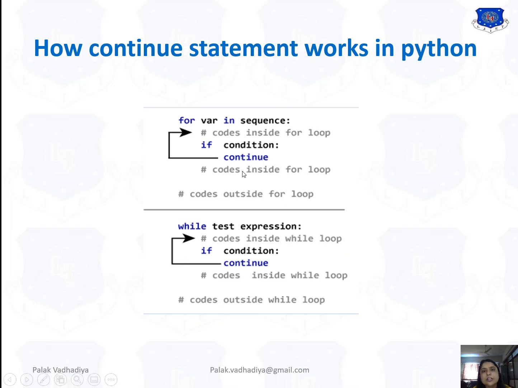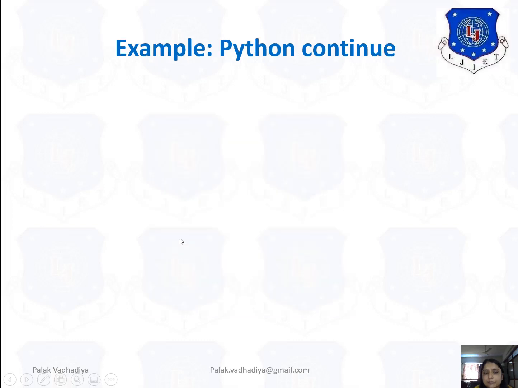Now we will see how the continue statement works in Python. See here, first of all the for loop, then the if condition. If this condition is true, then here I have written continue. Again it will check for the next value. If it is true, again it will check for the third value, then the fourth value, then the fifth value, like that. When this condition is false, then it goes outside the for loop. Same as the while. See here, continue, again it will check this while expression.